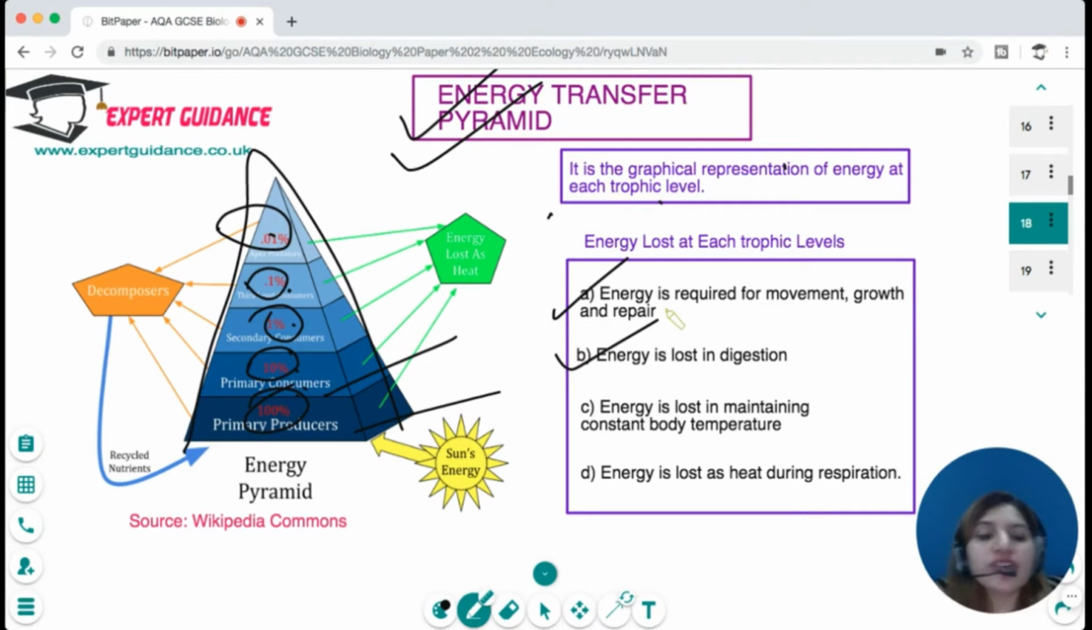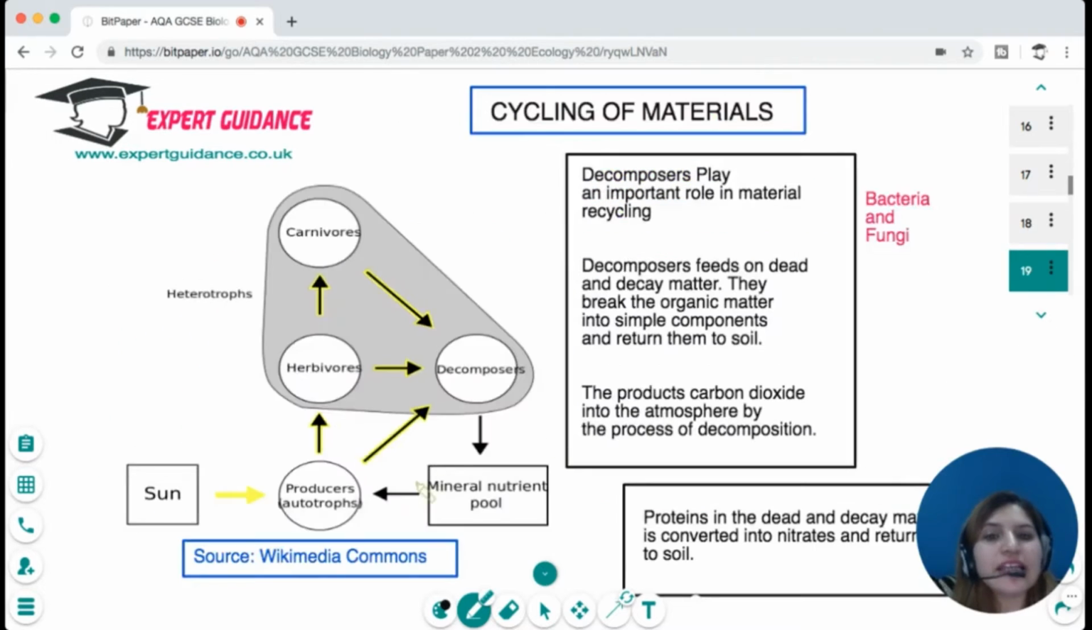Energy is required in digestion. It is required to digest very indigestible food. Energy is lost in maintaining a constant body temperature, and energy is also lost as heat during respiration. So you should know the various ways in which heat is lost at each trophic level.